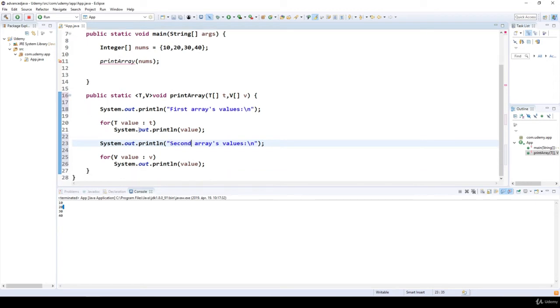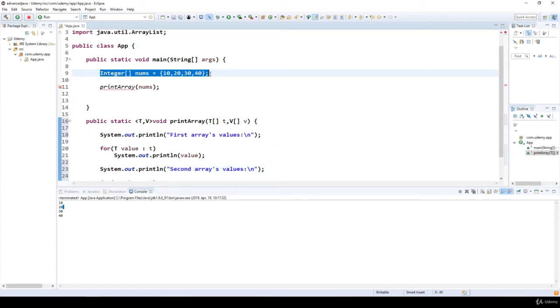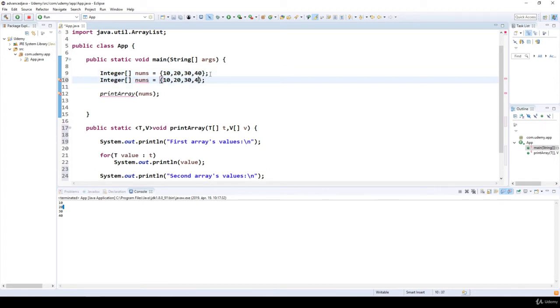second array's values. So if we use a one-dimensional array of integers, and then we have a one-dimensional array of strings, Adam, Kevin, Joe, it's going to be the names, and of course it's going to be an array of strings, then we are able to use the names as well as the numbers.